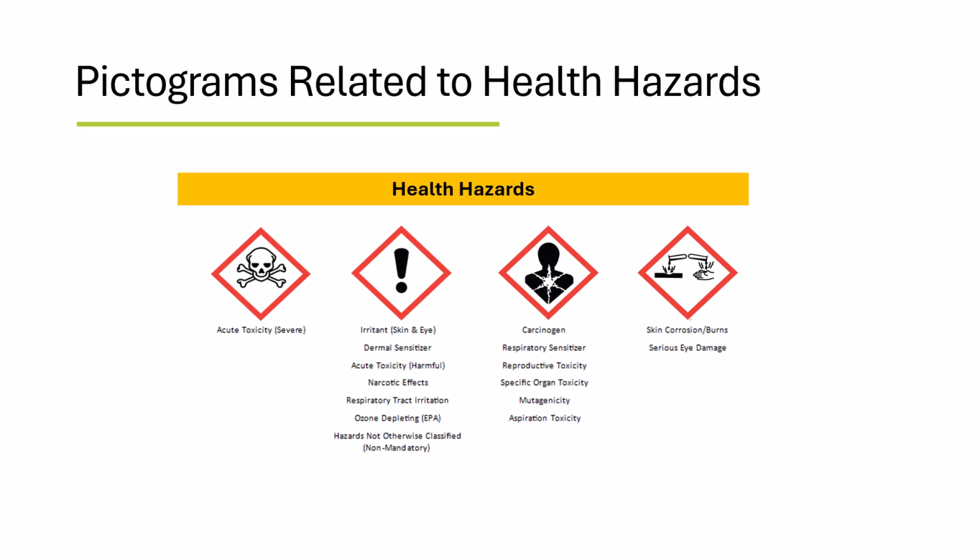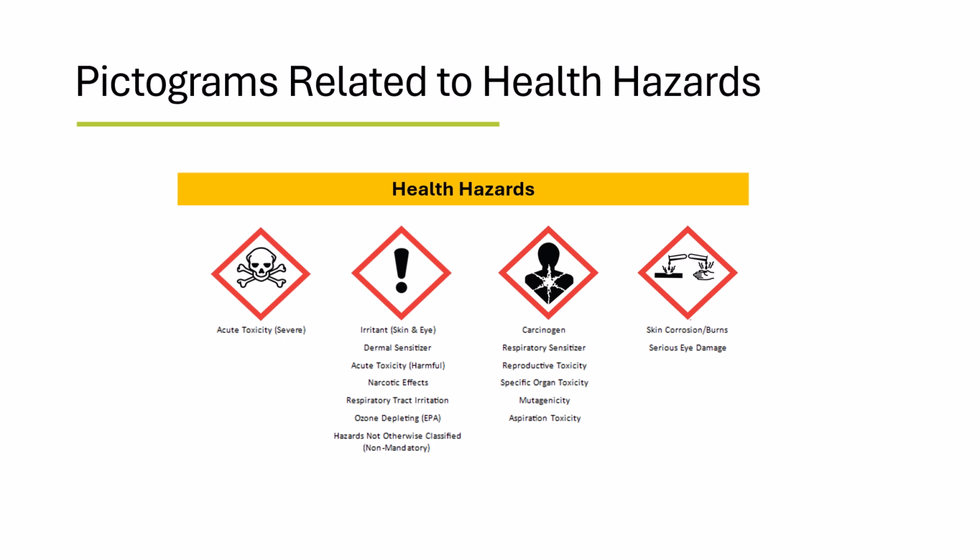Below are the pictograms which represent the health hazards introduced on the previous slide. The skull and crossbone represents acute toxicity, which generally is severe or fatal. The exclamation mark can represent any single or combination of the following hazards: skin or eye irritation, a dermal sensitizer, acute toxicity, which may not be fatal, narcotic effects.